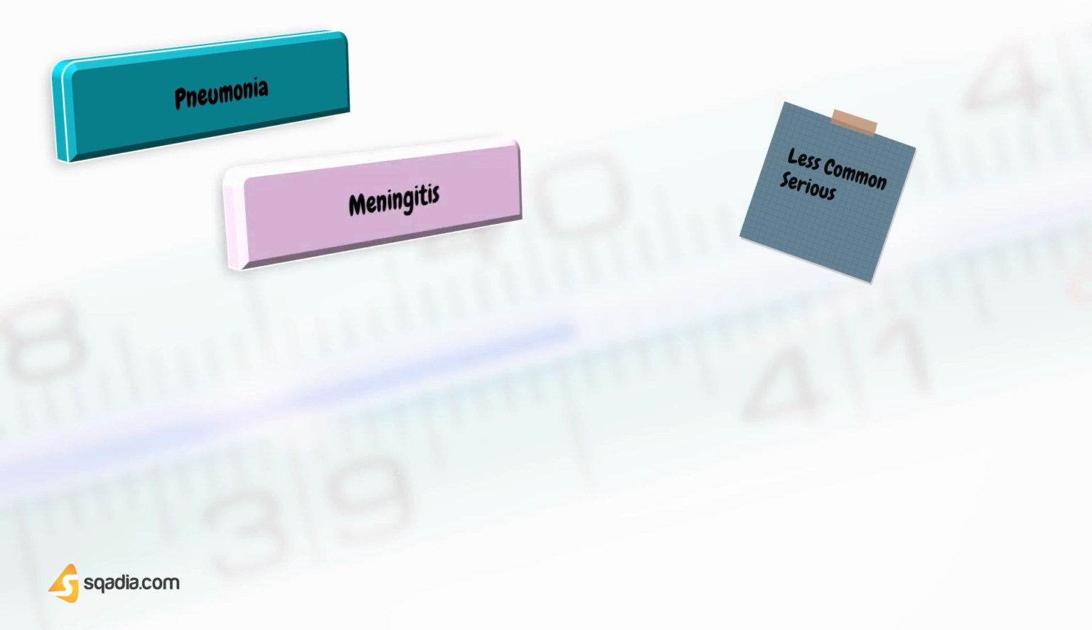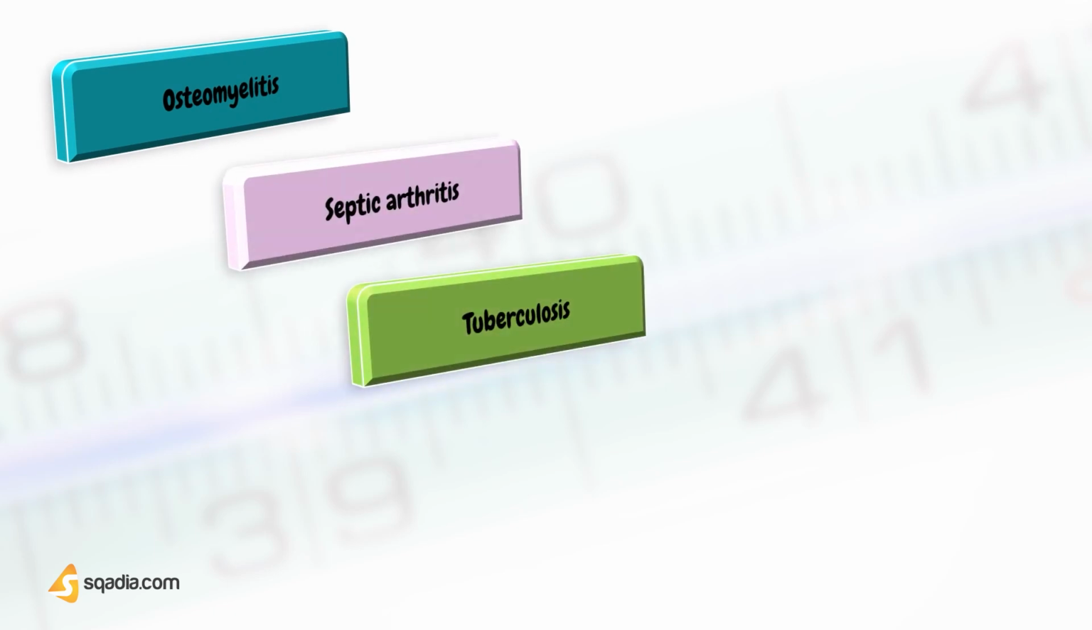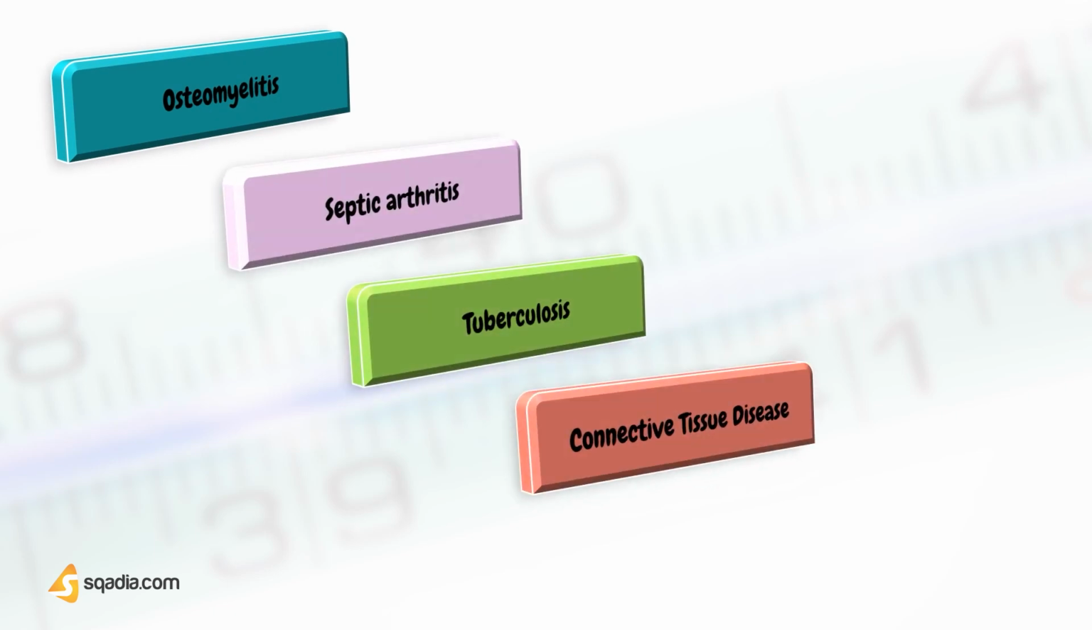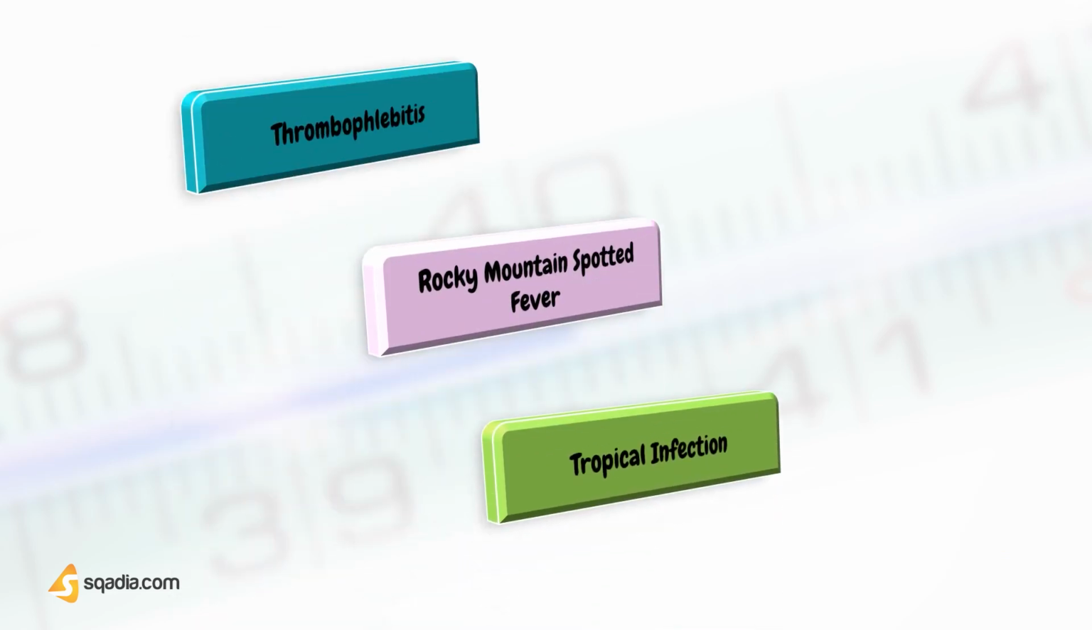Now we are going to discuss causes of fever in adults that are less common and are serious, and that are pneumonia, meningitis, intra-abdominal abscess, cancer, AIDS, osteomyelitis, septic arthritis, tuberculosis, connective tissue disease, bacterial endocarditis, thrombophlebitis, Rocky Mountain spotted fever, tropical infections.